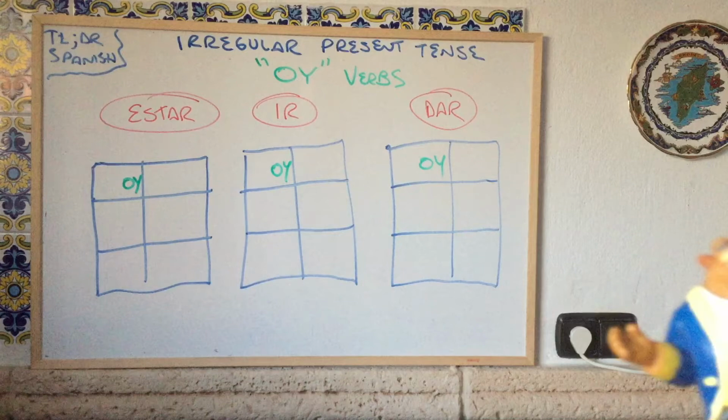Too long didn't read: Spanish irregular present tense verbs, oi verbs.